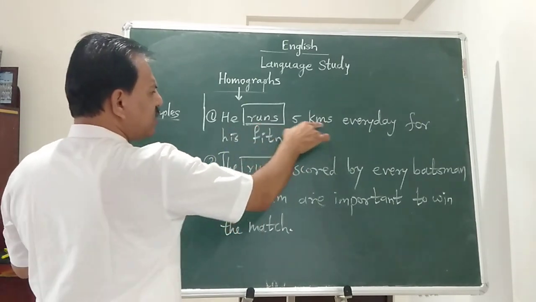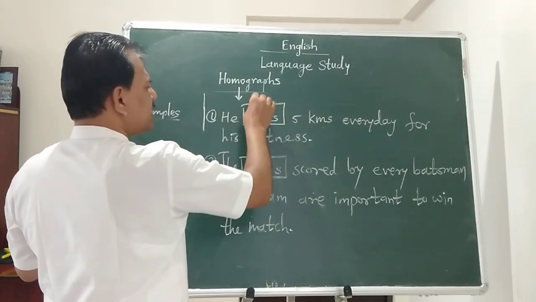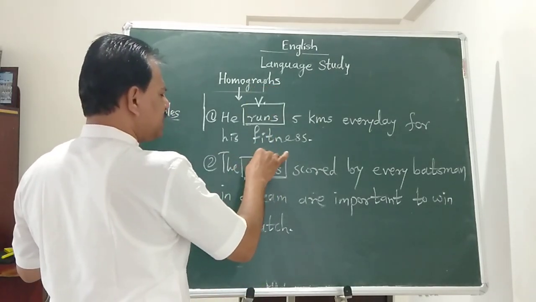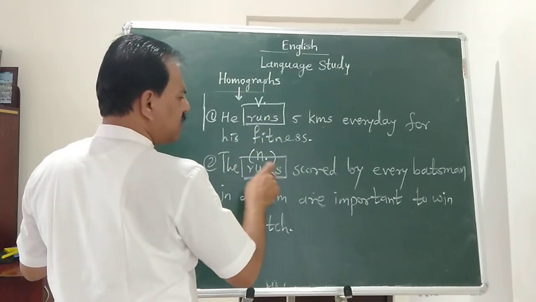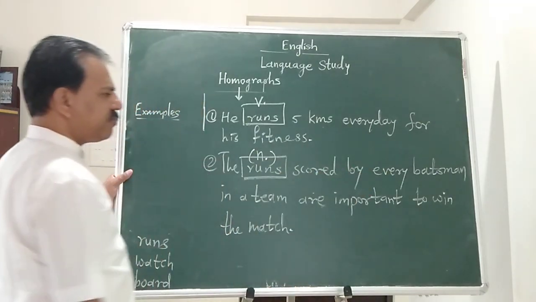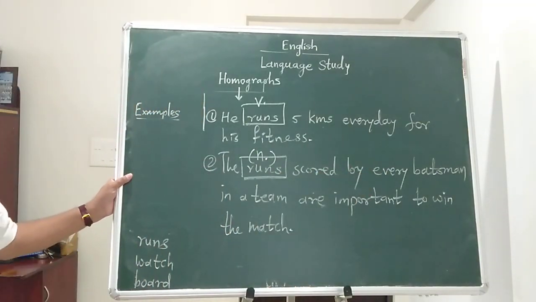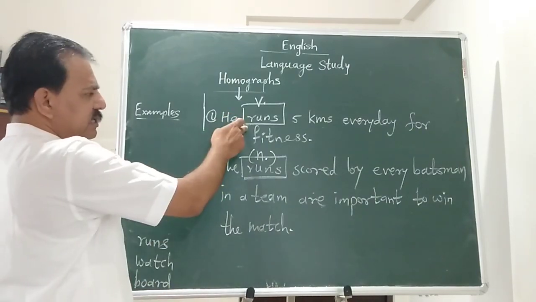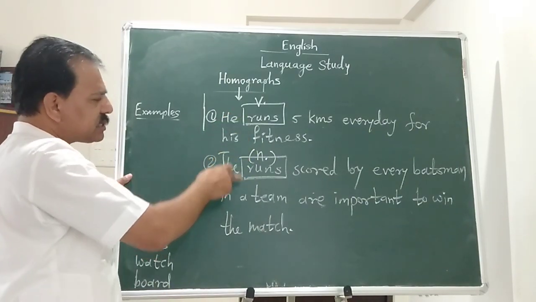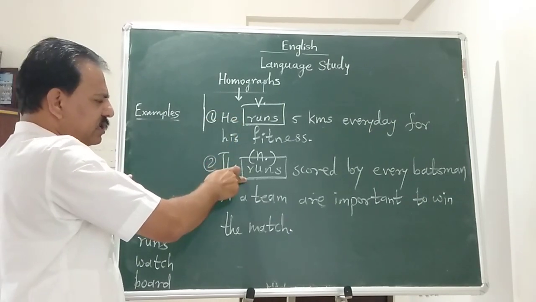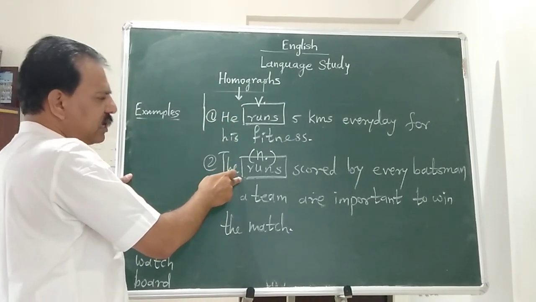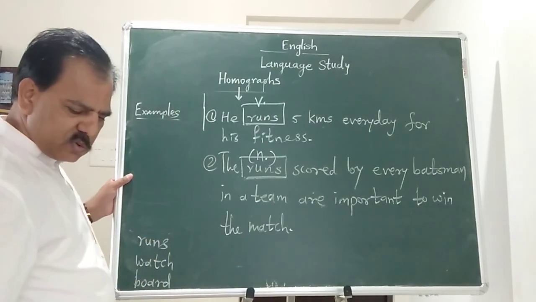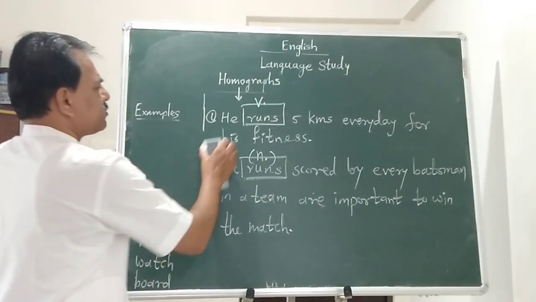So here, he runs 5 kilometers every day for his fitness. Here it is a verb, and the runs here it is used as a noun. The runs scored by every batsman in a team are important to win the match. So the same word, same spelling, same pronunciation, its meaning is different, its context is different, and its part of speech is changed. So next example is watch.